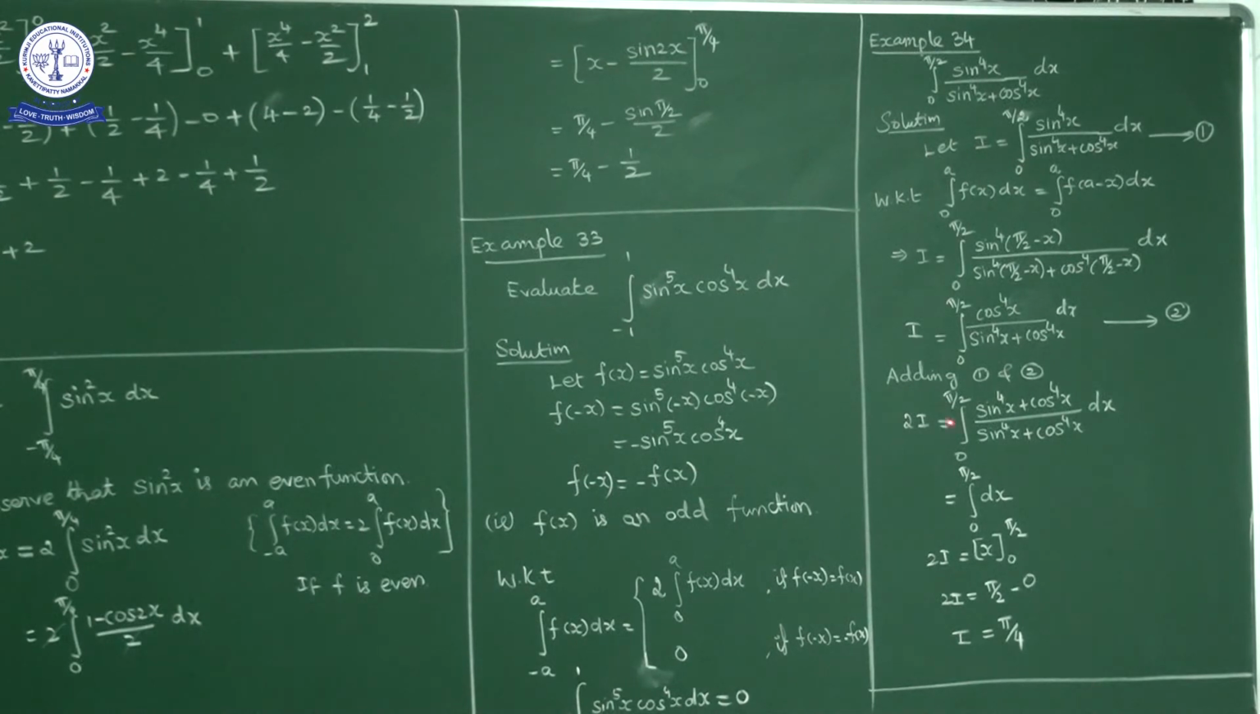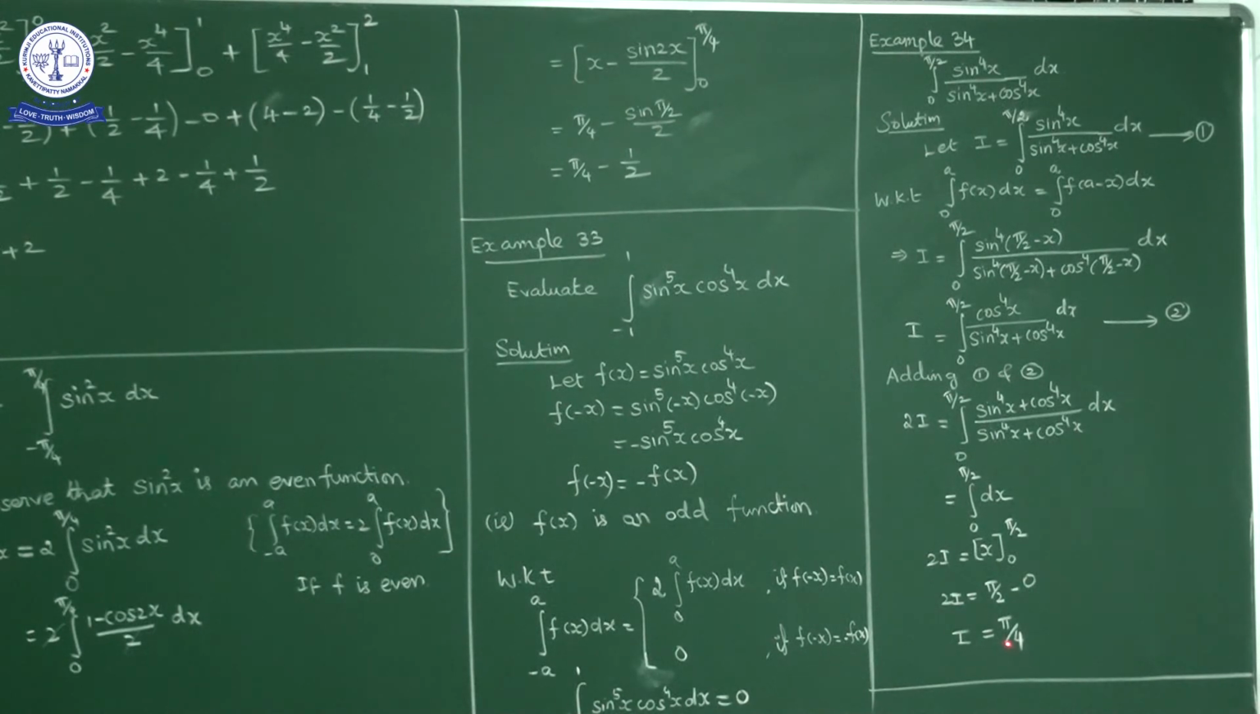Left hand side 2I is equal to integral 0 to pi by 2. The denominator is the same, so add the numerators. We get sin power 4x plus cos power 4x upon sin power 4x plus cos power 4x. Numerator and denominator cancel, so 2I is equal to integral 0 to pi by 2 dx. Integral dx is x, with lower limit 0 and upper limit pi by 2. So 2I is equal to pi by 2 minus 0, that is pi by 2.